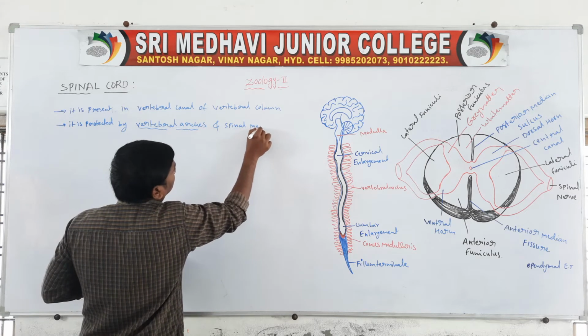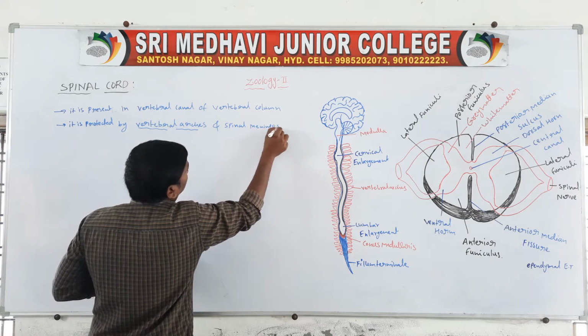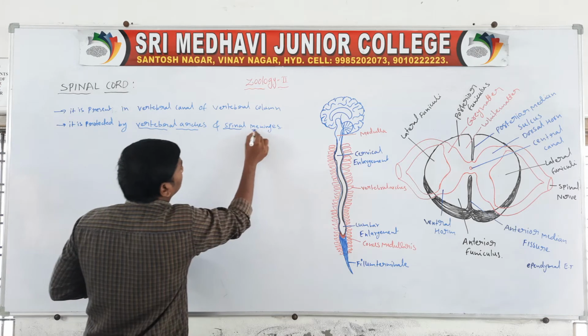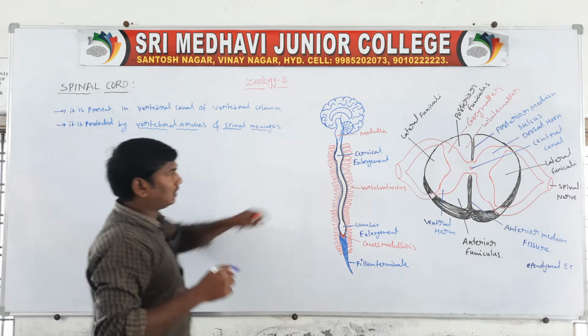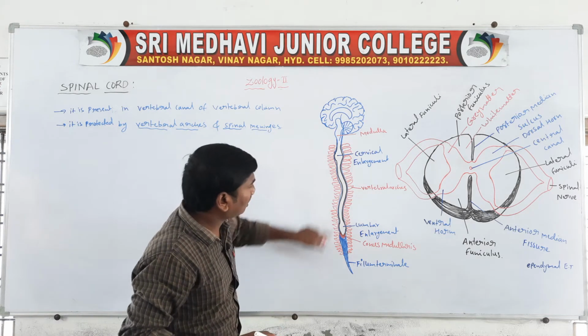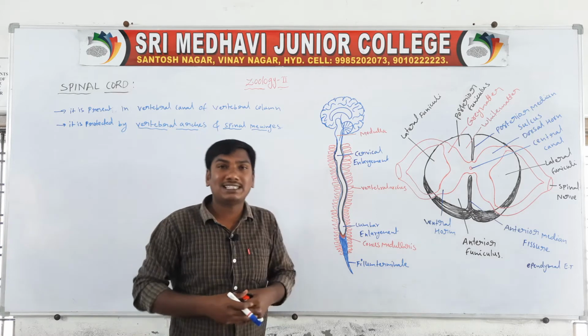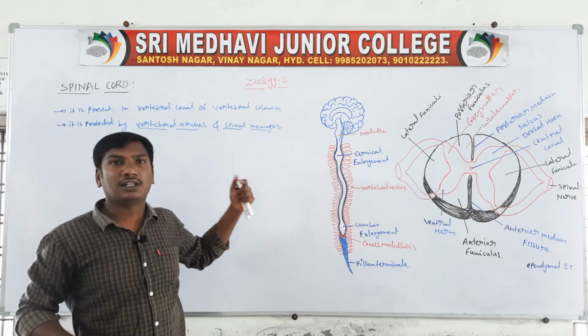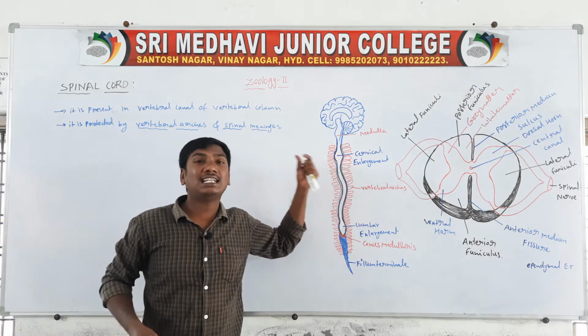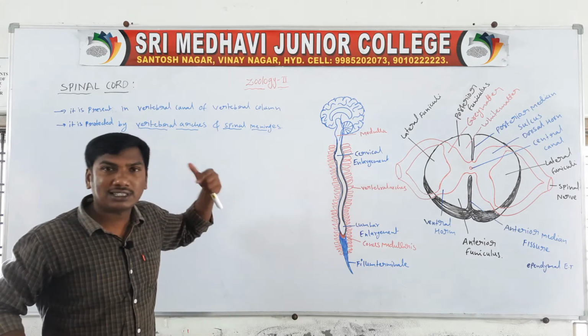So it is protected by the vertebral arches. These are the vertebral arches, the protection of the spinal cord. The vertebral arches and the spinal meninges are the protection of the spinal cord.